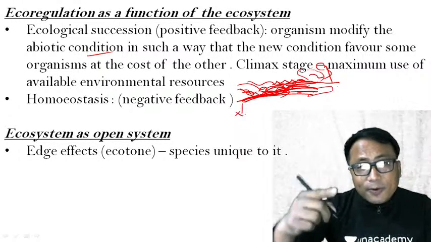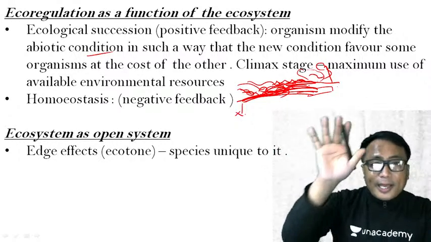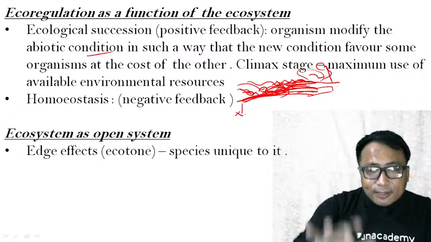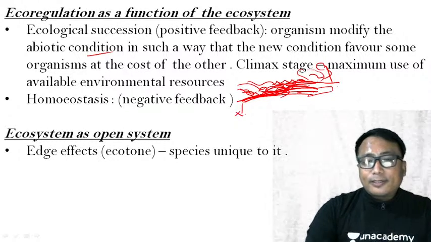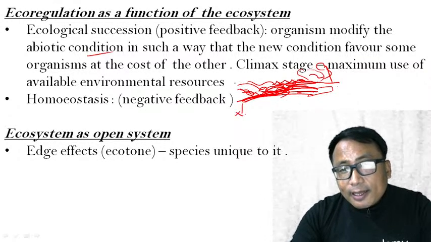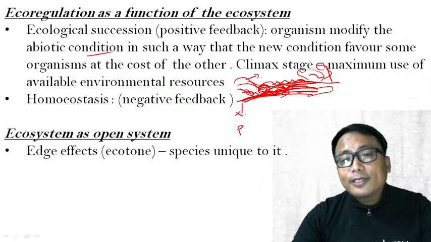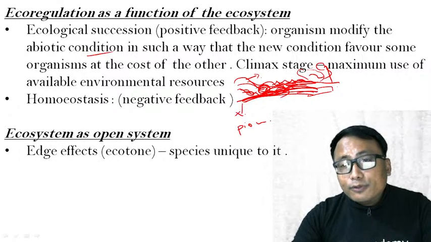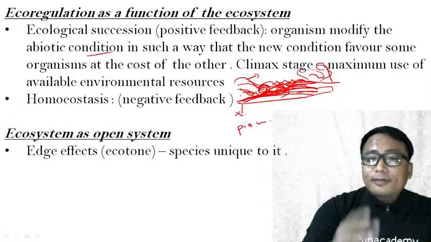So see, that is how, from one stage to the other, the organism, that is the biotic component, influences or changes the condition of the abiotic component in such a way that the new condition favors the organism at the cost of the other organism. Now during this process, the first organism which comes here can be called a pioneer species. The abiotic conditions, that is the soil conditions and the microclimate, may also change. When it was completely barren, the climatic conditions may have been a little different.